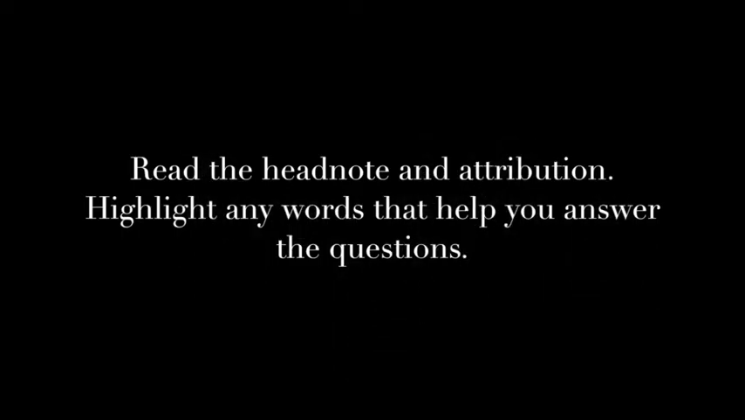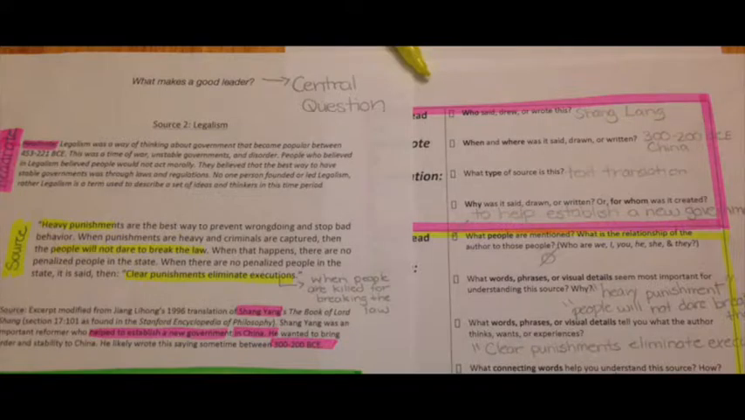Read the Headnote and Attribution. Highlight any words that help you answer the questions in pink. You should have similar information to this highlighted, and you should have written something similar to this on your bookmark. If you didn't, that's okay, but do it now. Read the source. Highlight any text that helps you answer the yellow questions on your bookmark with your yellow highlighter. You should have highlighted similar text evidence to this and written something similar on the As You Read section.